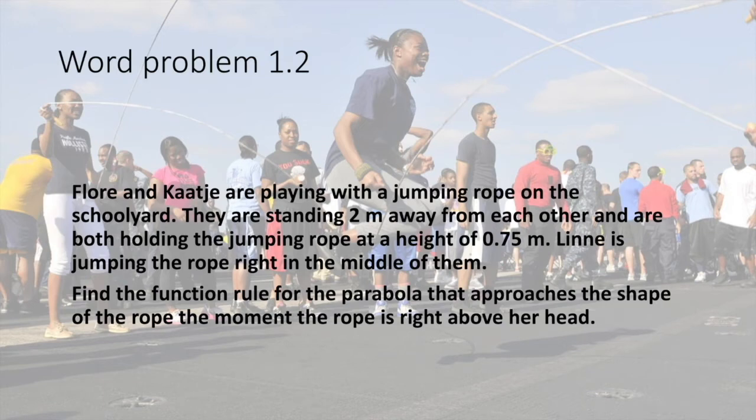All right, now let's move on with the second word problem, 1.2. We're dealing with a similar situation, so they're still playing with the jumping rope, but the only thing that has changed is that now we're being asked to find the function rule for the parabola that approaches the shape of the rope the moment the rope is right above Lina's head.